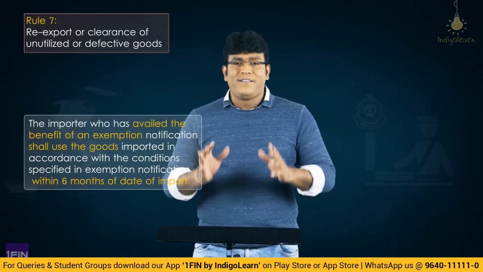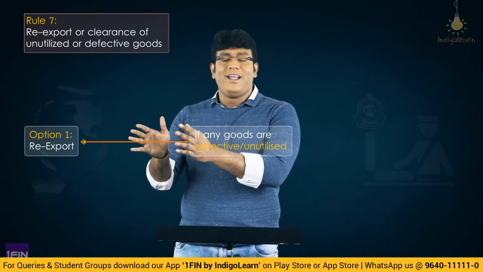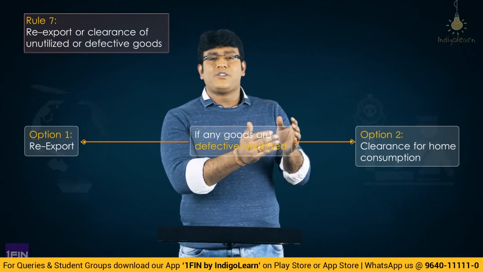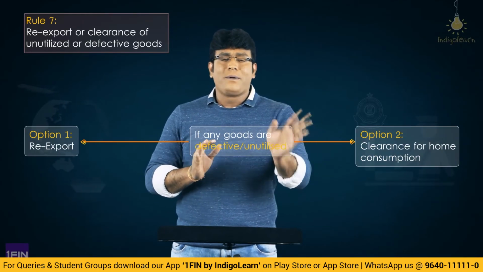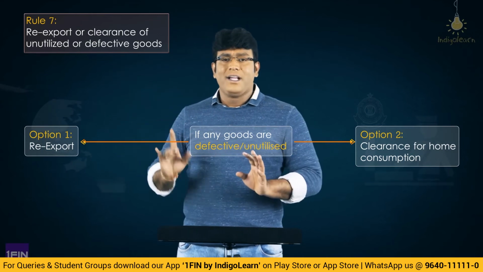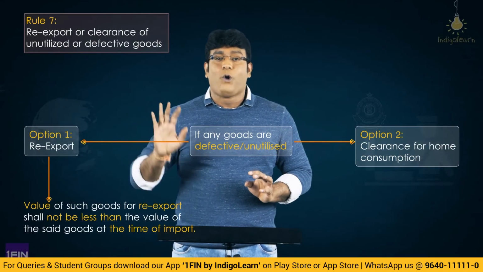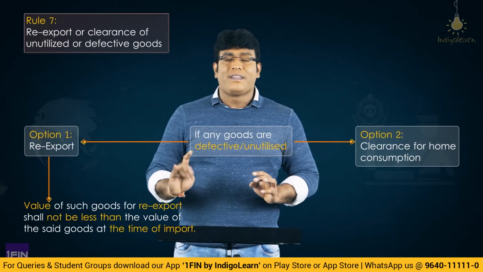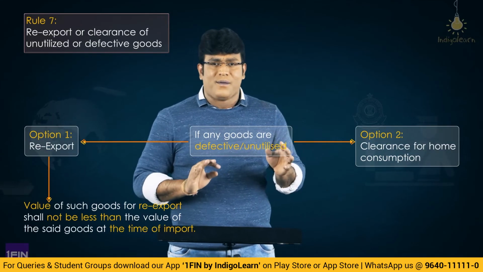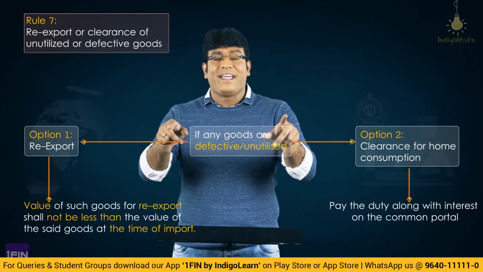And within 6 months, if there are some unutilized or defective goods, the importer has got two options. Option number 1, he can re-export. Option number 2, clear those unutilized or defective goods for the purpose of home consumption. Now, if he is re-exporting, there is no requirement to pay the duty, but the re-export price should be higher than the value at which the goods have been imported. So, the re-export price cannot be lower than the import price. And on the other side, when I talk about clearance for home consumption, he can clear for home consumption subject to payment of duty along with interest.